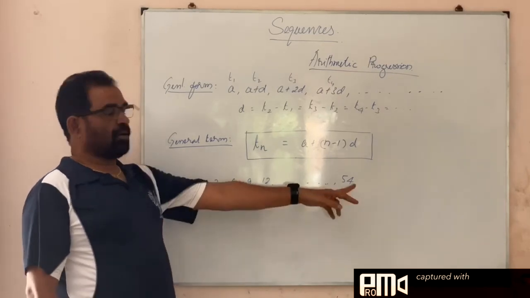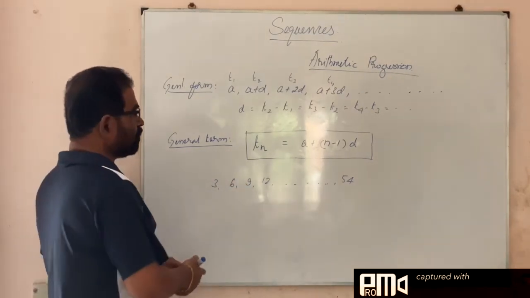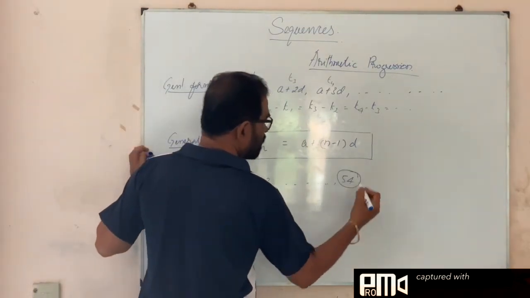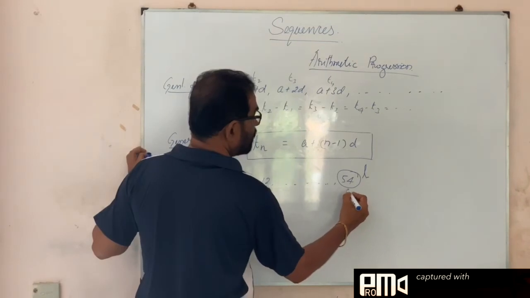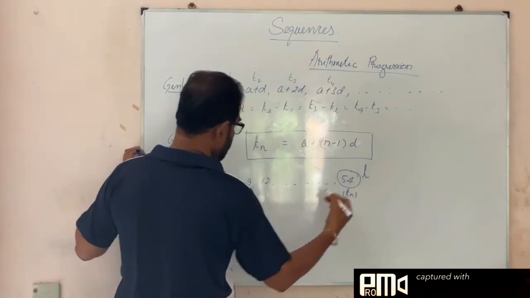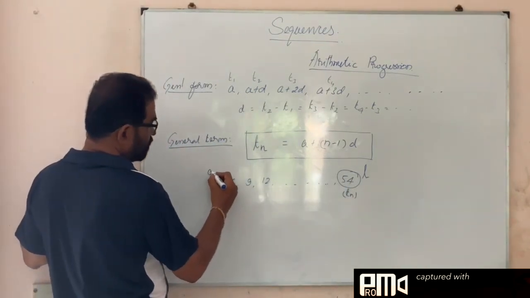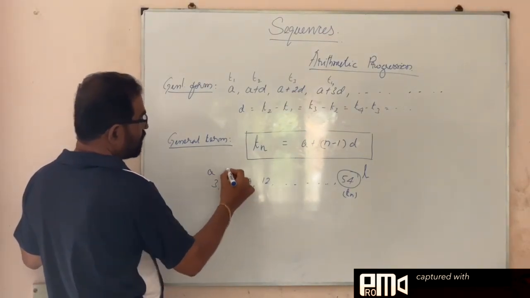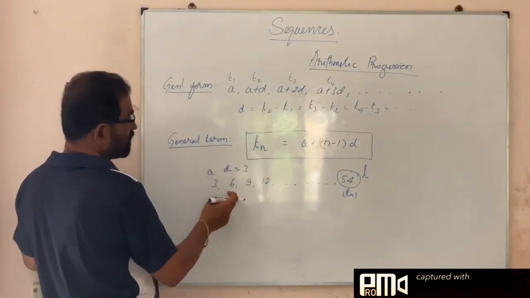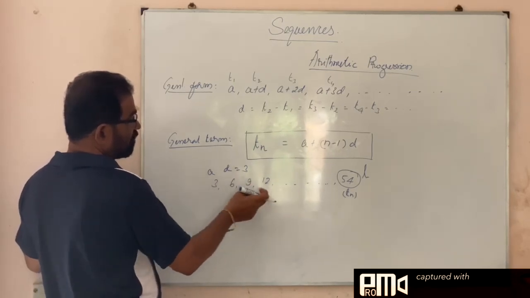Somewhere a term is there. So this 54, which term is it? Here I take this as the last term, or we can assume that this is the nth term. This is the first term, A is 3. The common difference is equal to 3: 6 minus 3 is 3, 9 minus 6 is 3.